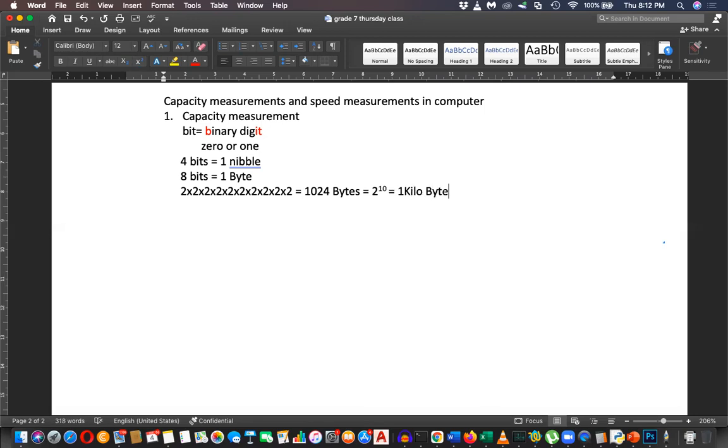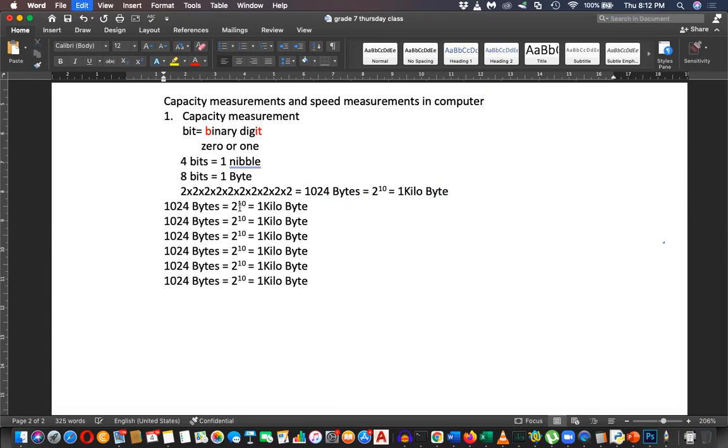1 kilobyte. Similar to that, you can continue. 1024 kilobytes, or 1024 KB, equal 1 MB, megabyte. And 1024 megabytes, or 2 to the power 10 MB, is equal to 1 gigabyte.